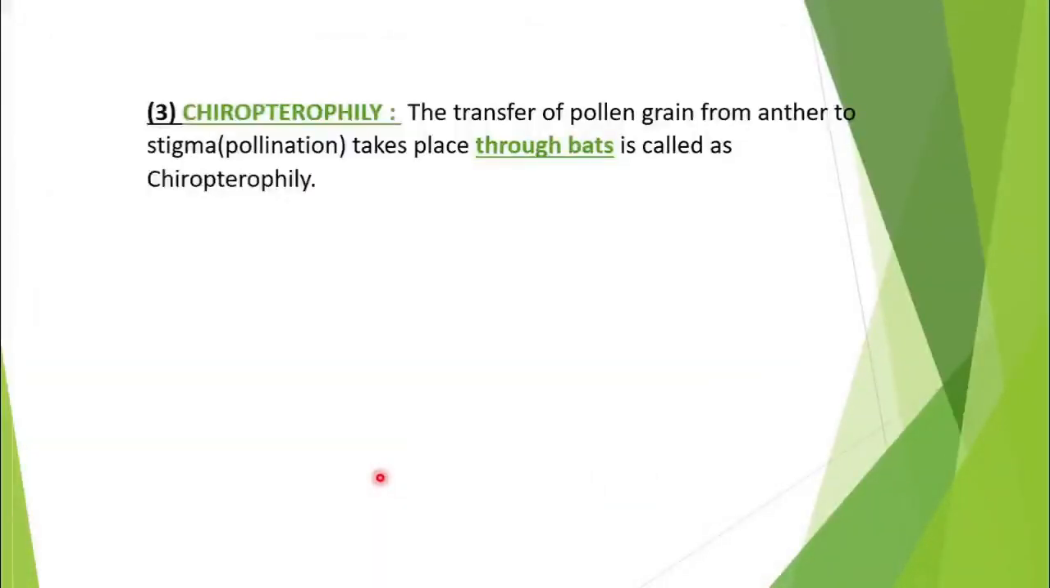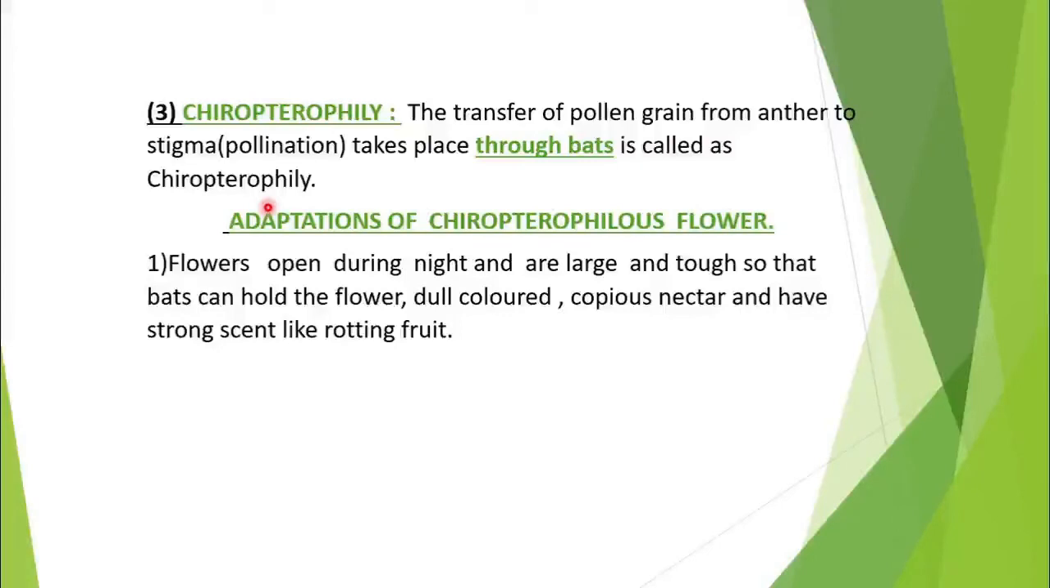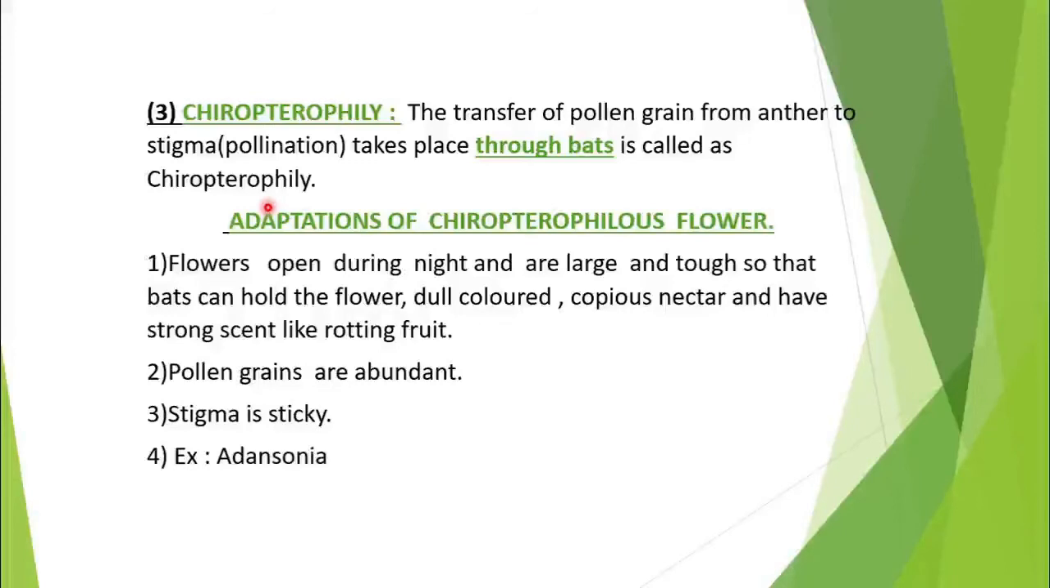Now the third biotic agent which we are going to study is chiropterophily. Chiropterophily means the transfer of pollen grain from anther to stigma, when the pollination takes place through bats. That pollination is called chiropterophily. Now here we are studying adaptation. What type of flower should be there? What type of pollen grain should be there? What type of stigma should be there? And what is the example?